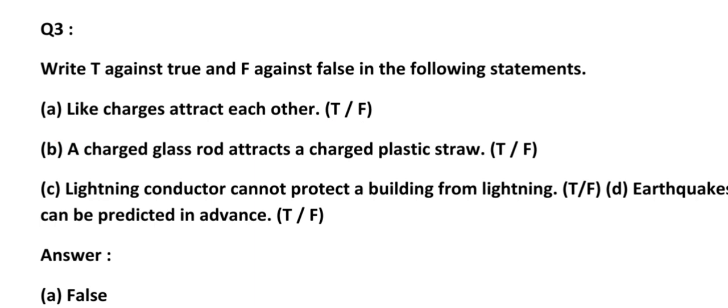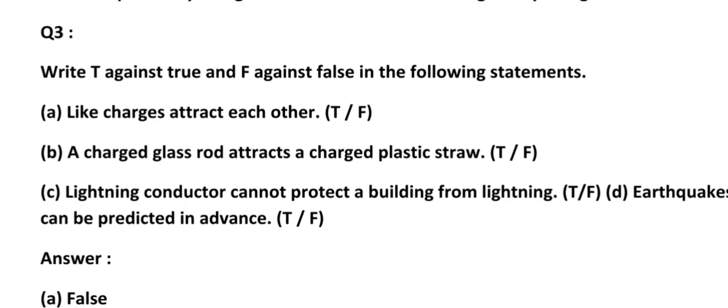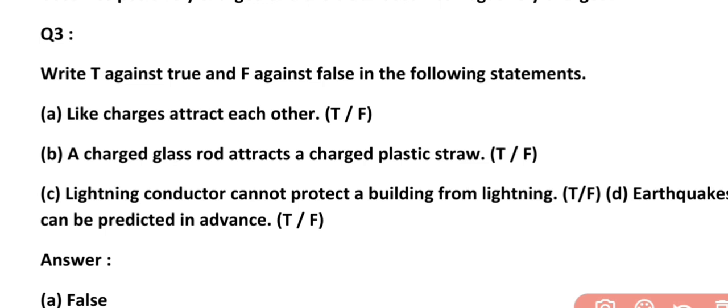Now let us see B. A charged glass rod attracts a charged plastic straw. Students, during our regular classes we have studied that when a glass rod is rubbed with silk cloth, the glass rod becomes positively charged, and when the plastic straw is rubbed with fur, the plastic straw becomes negatively charged.